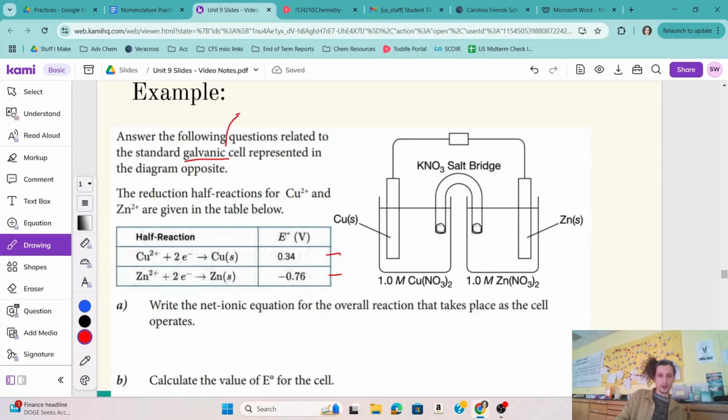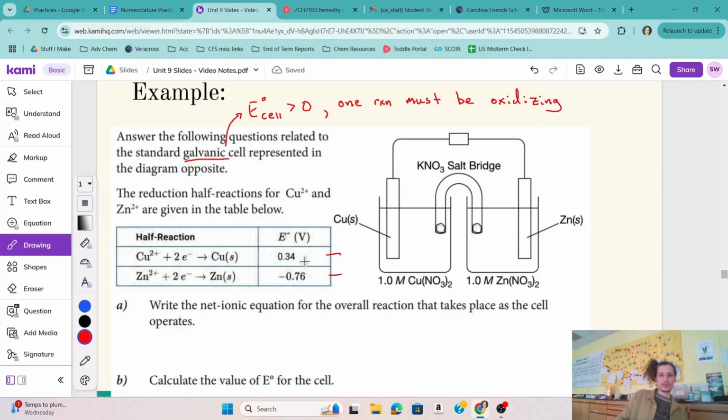So before we are able to do that, we need to remind ourselves, if we're told it's galvanic, that means E cell is positive. It's a greater than 0 value, right? The other thing we need to know is that one reaction must be oxidizing. So right now, both of them are reduction, which means I have to flip one of these two reactions.